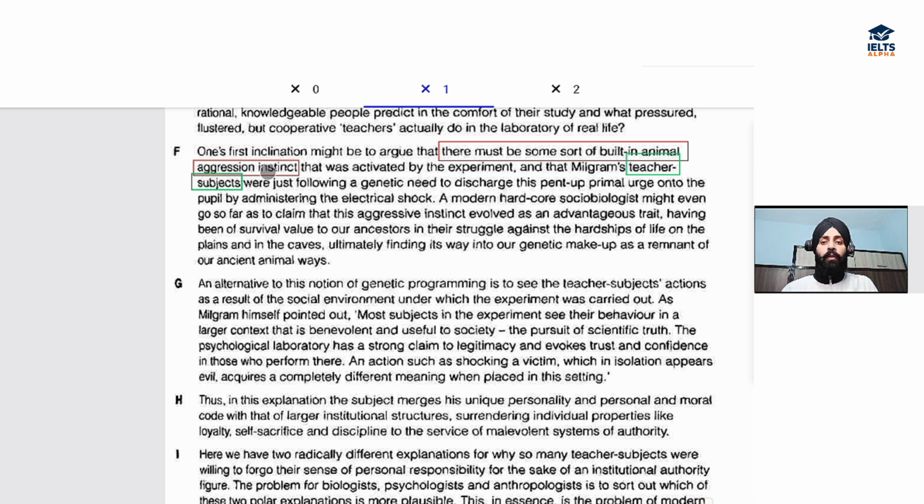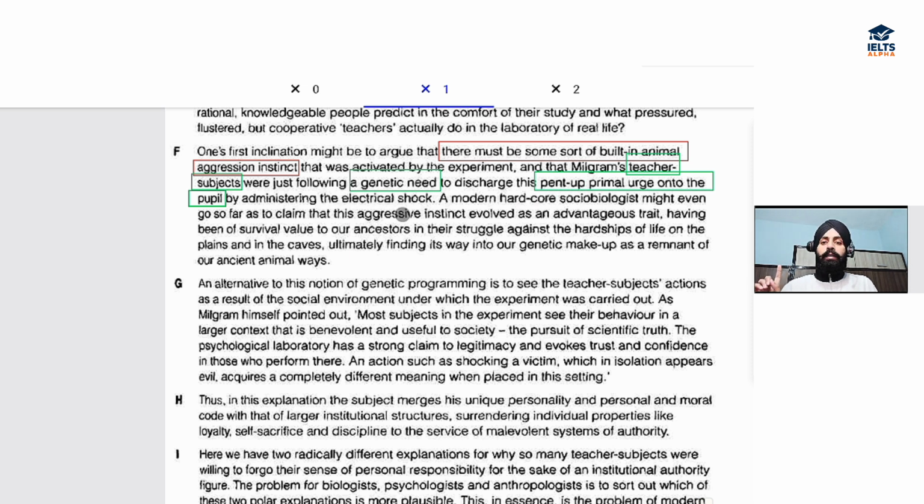They were just following a genetic need to discharge this pent up primal, sorry, urge onto the pupil. Pupil here means students, right? So, see, whenever we talk about biology, we had to find out biological explanation, right? So, whenever we talk about biology, physics, or chemistry, there are certain terms which are linked to these subjects or topics. So, whenever we talk about genetics or genes, these are related to biology. So, here is the explanation.